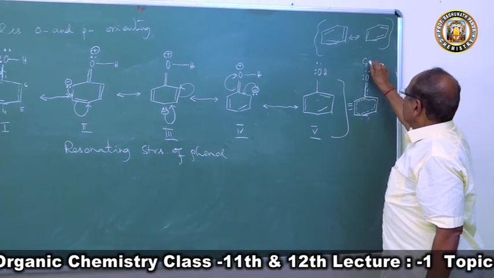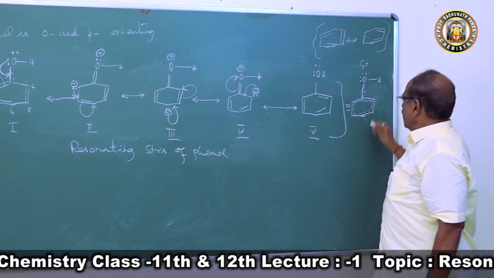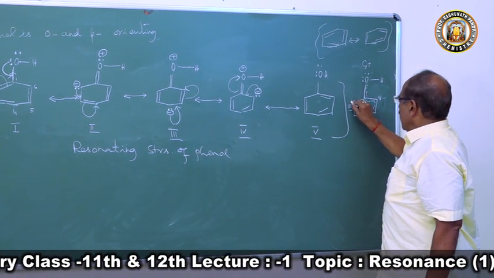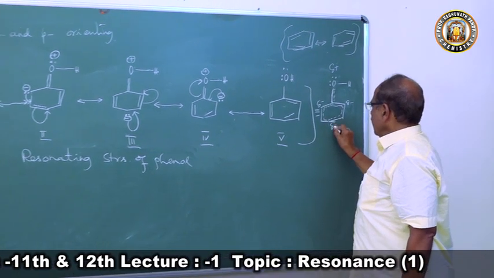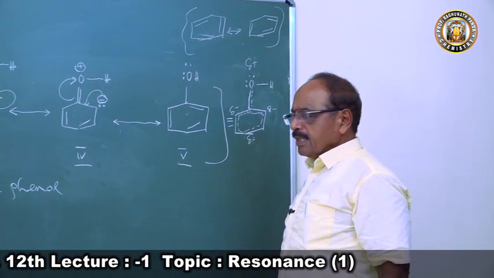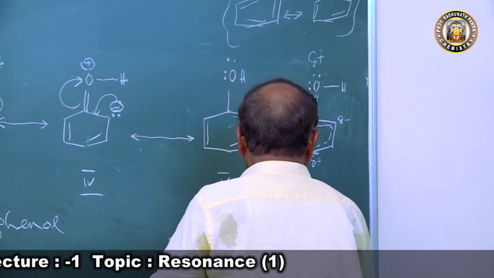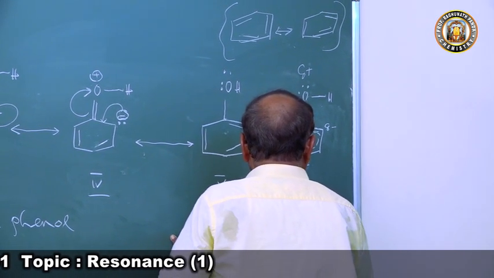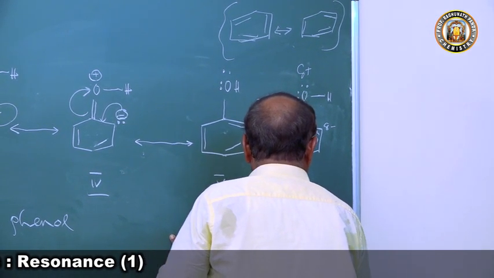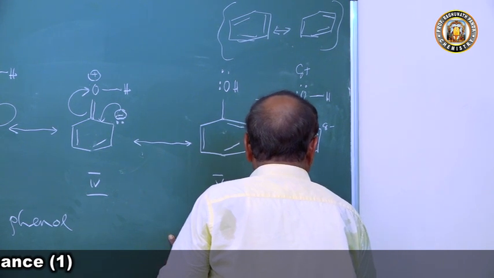Because of this delocalization, the oxygen atom got a positive charge, and there is a negative charge at the ortho and para positions. This is the resonance hybrid of phenol.